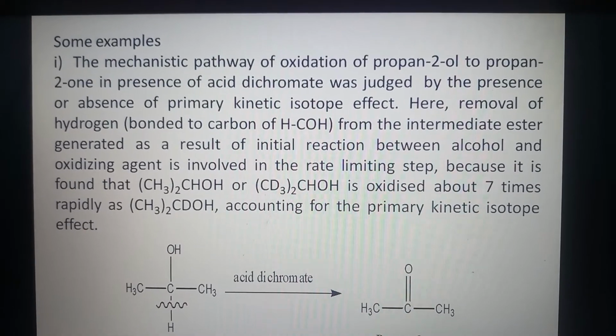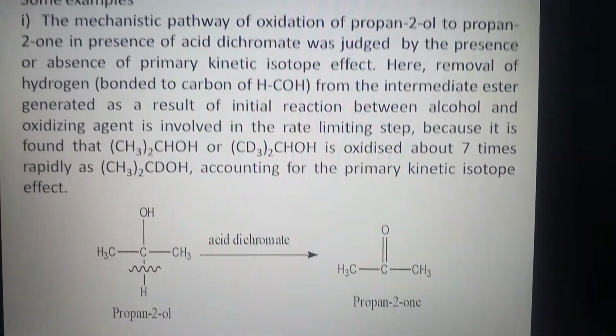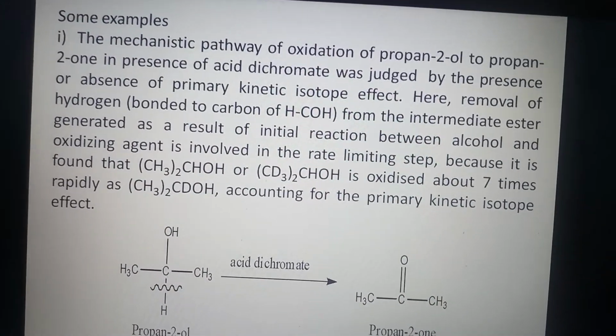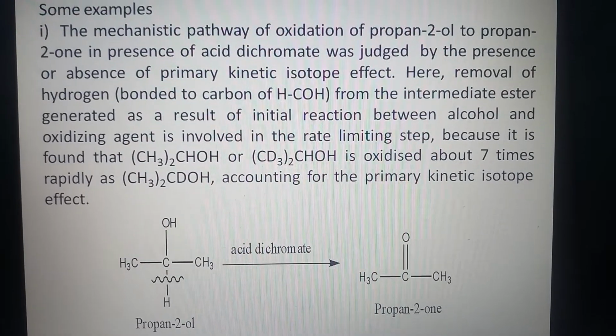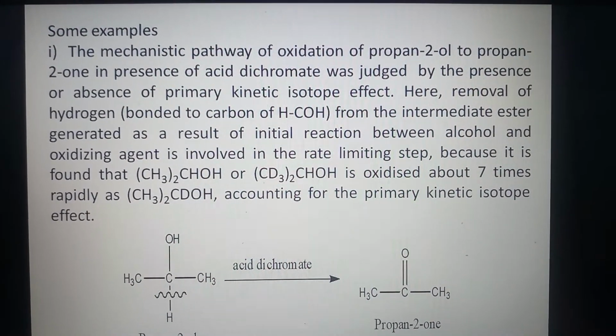The mechanistic pathway of oxidation of propan-2-ol to propan-2-one in presence of acid dichromate was judged by the presence or absence of primary kinetic isotope effect.